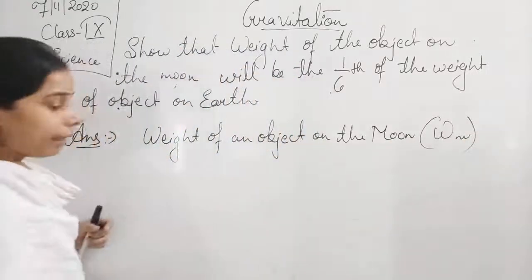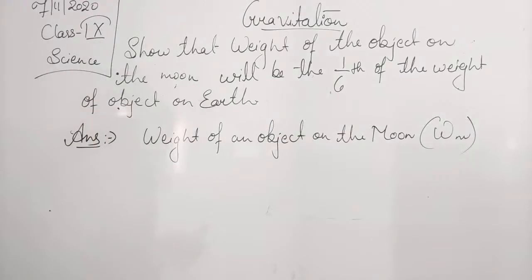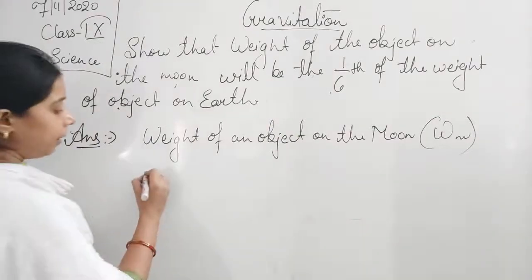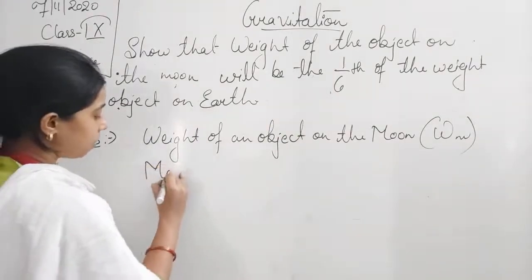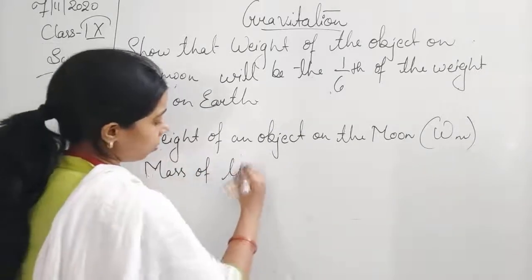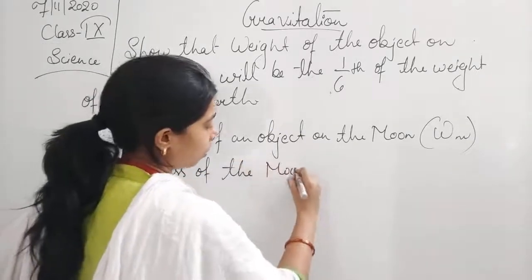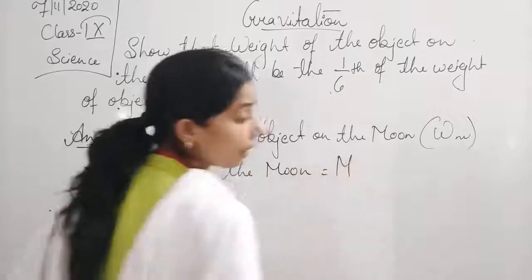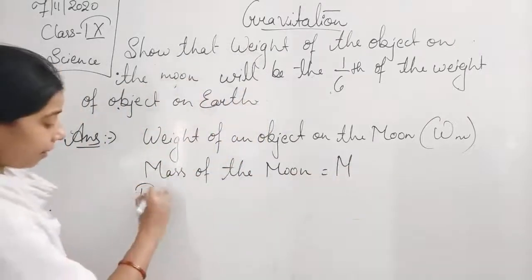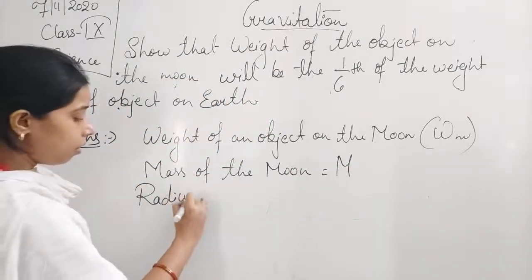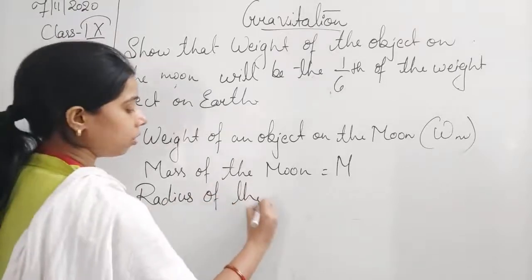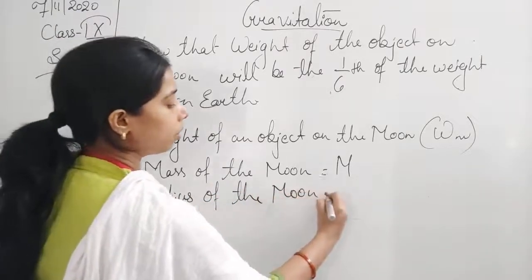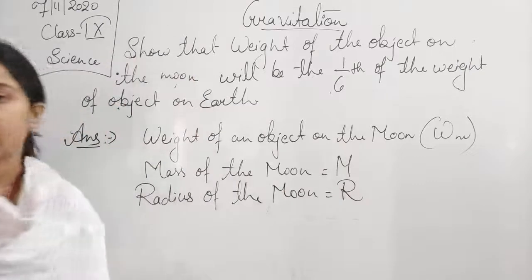Okay, and the mass of the moon is capital M. Mass of the moon is equal to capital M. Now radius of the moon is capital R.